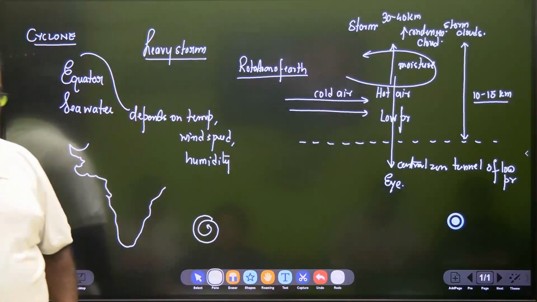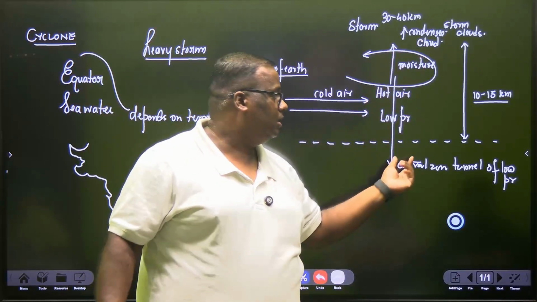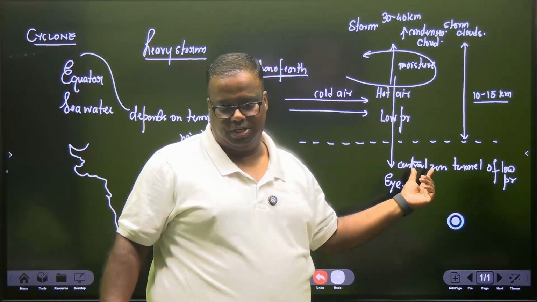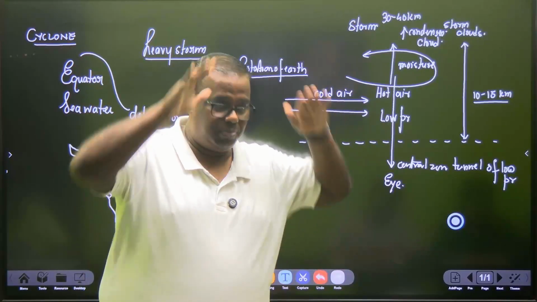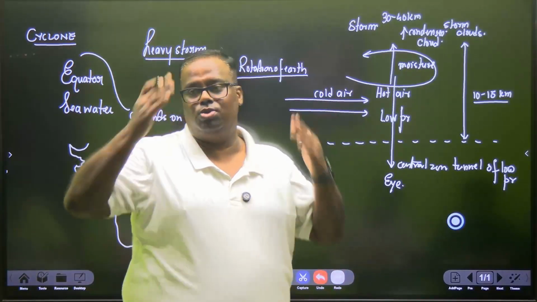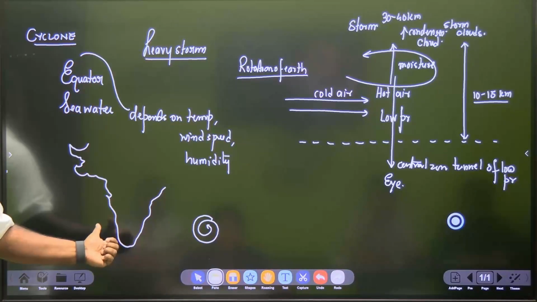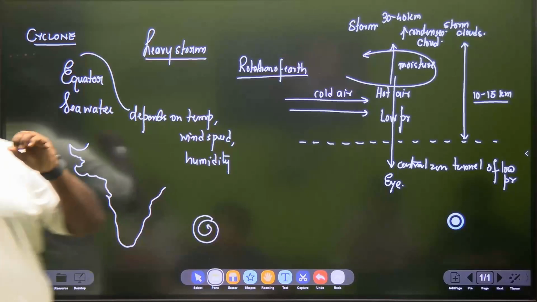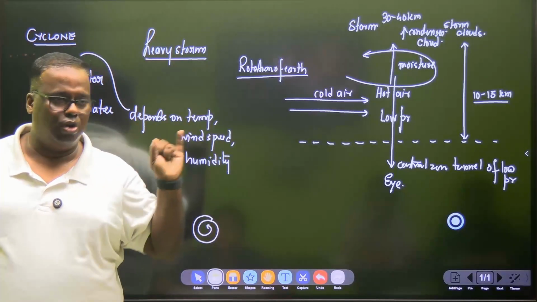Plus, one more thing will go wrong. This height that has been raised is actually a tunnel of low pressure. So if the air pressure is low, the water will start to rise up, and the water will also lash the banks, creating maximum havoc. One is wind, high speed winds, so you have a storm effect.